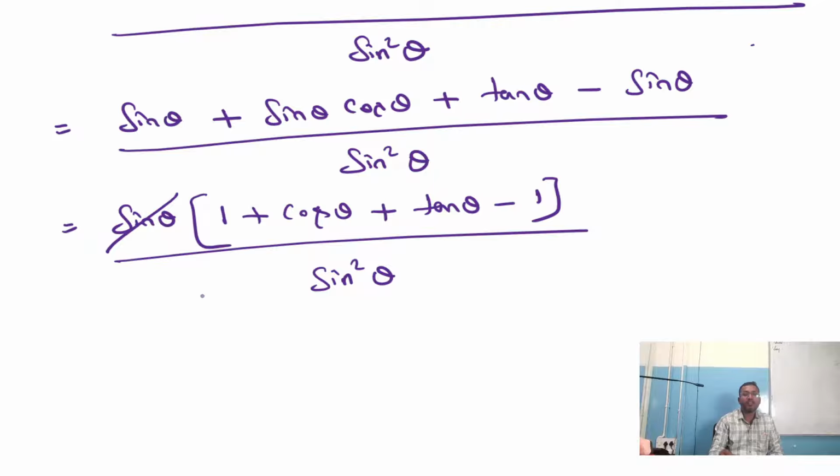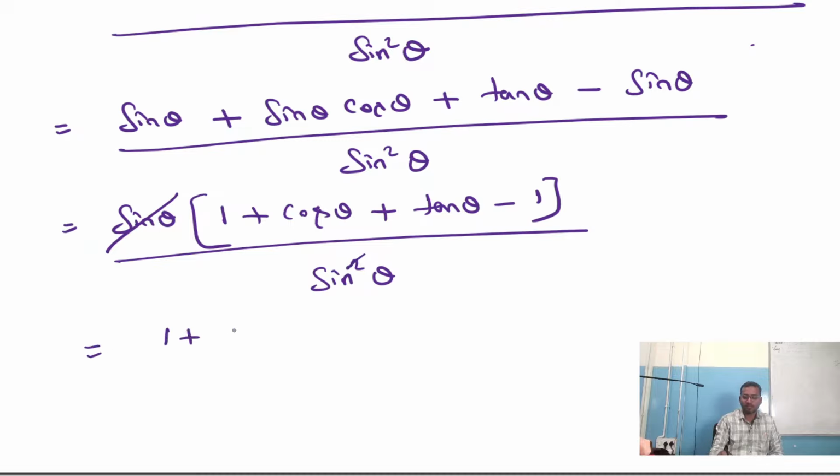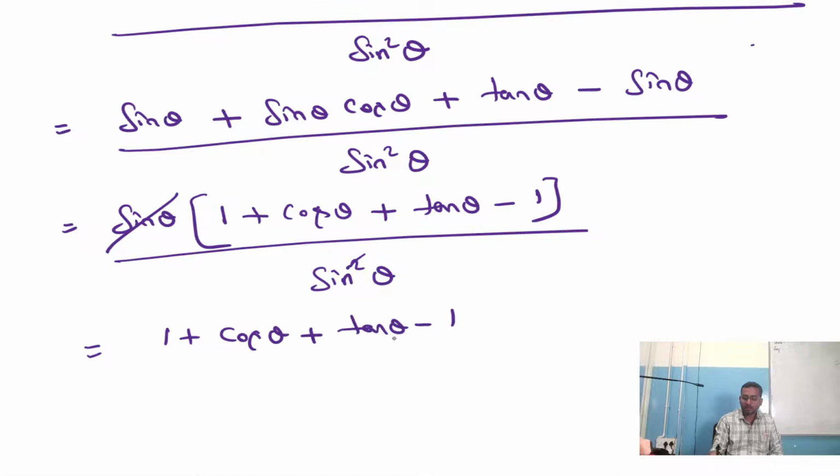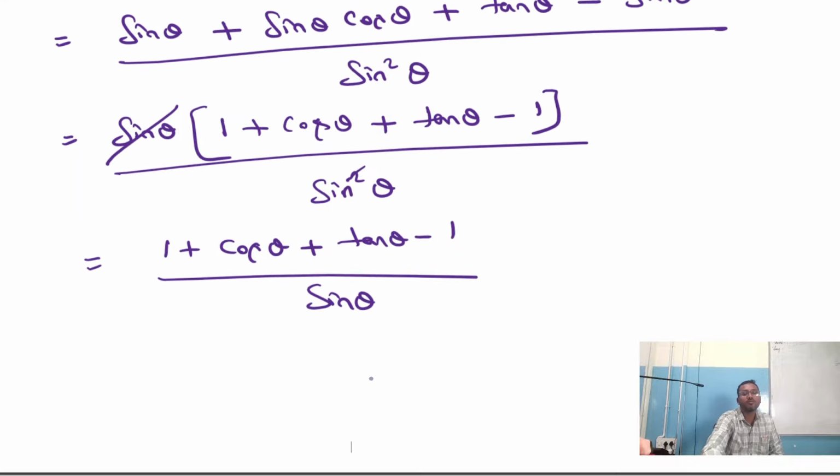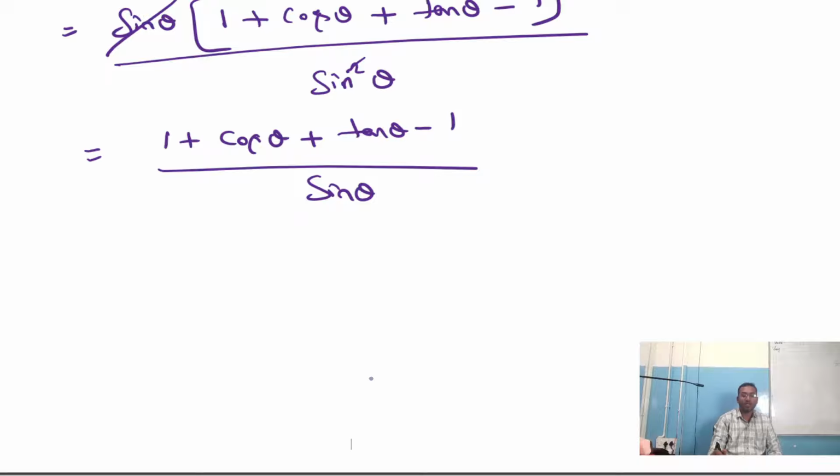Now we can cancel this sin theta, and this one term sin theta get cancelled. Now the left out is 1 plus cos theta plus tan theta minus 1 divided by sin theta. One time of sin theta is left out. Clear? Till here? Now we have to prove what? We have to prove cot theta plus secant theta into cosecant theta. Okay, no worries. Now 1 plus cos theta as it is, plus now here we can simplify.